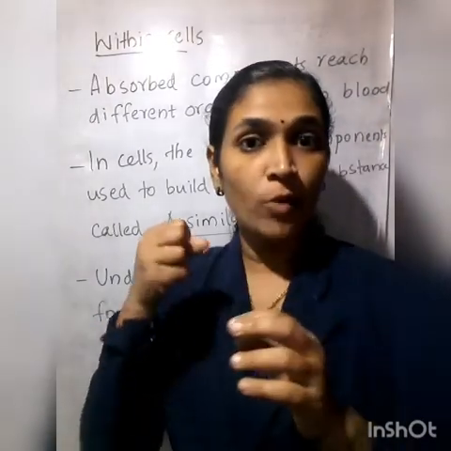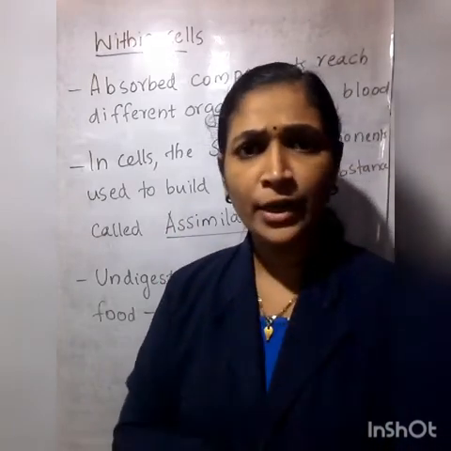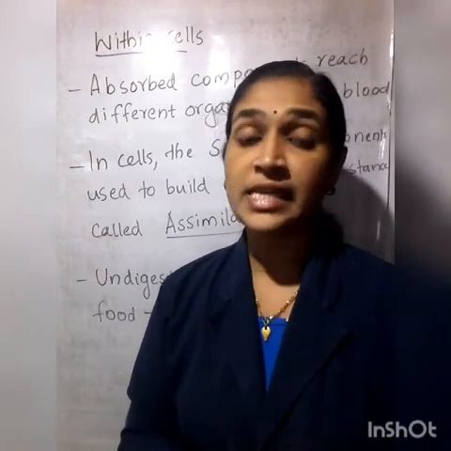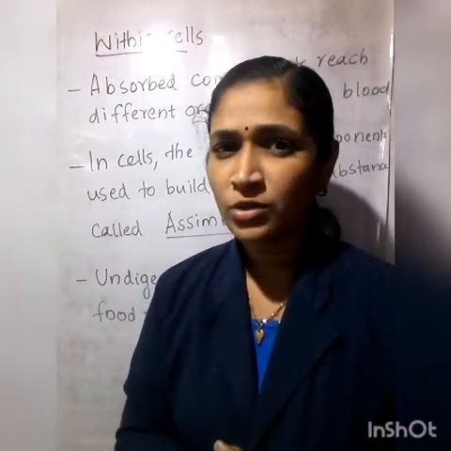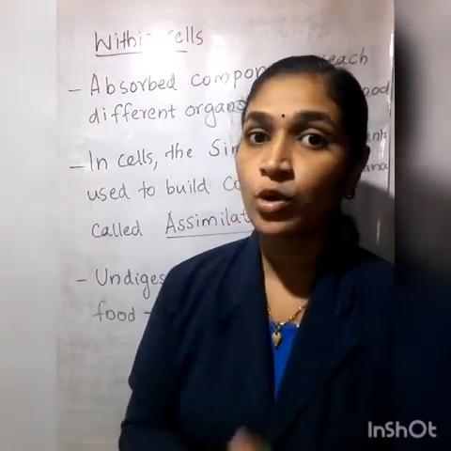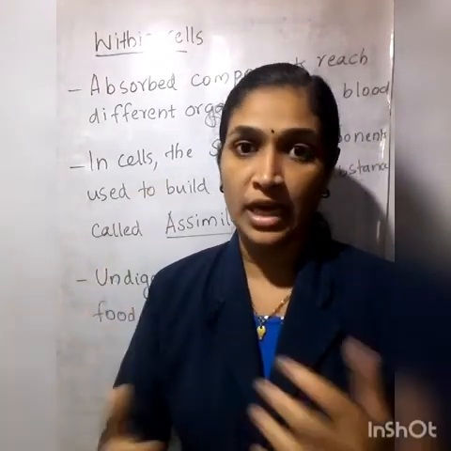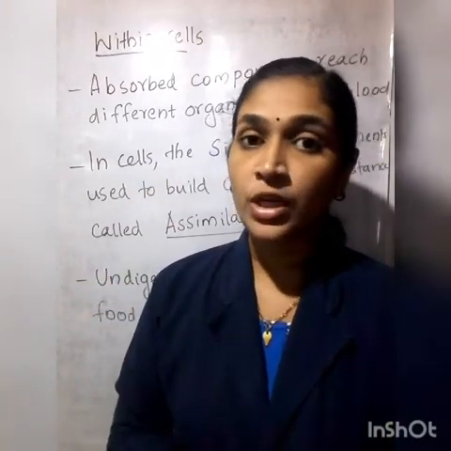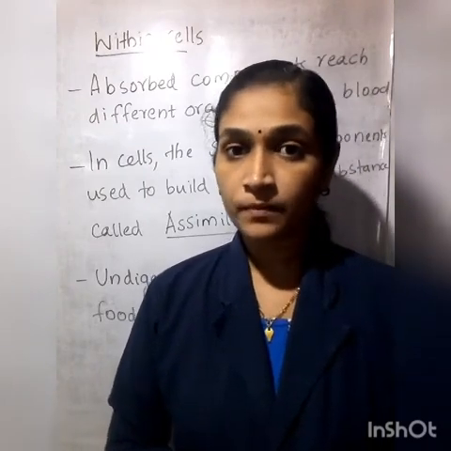The blood is absorbing all the components of our food, isn't it? And what does blood do with these components? Yes, the blood transports all these components into different organs of our body, isn't it?